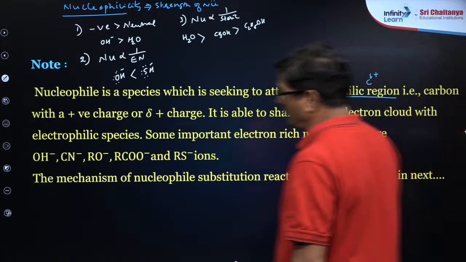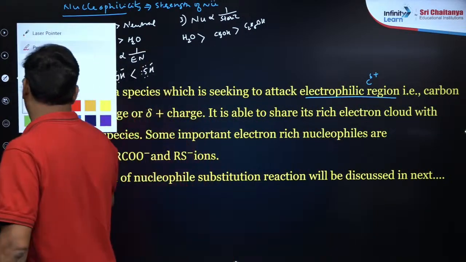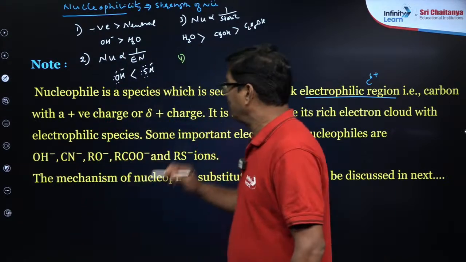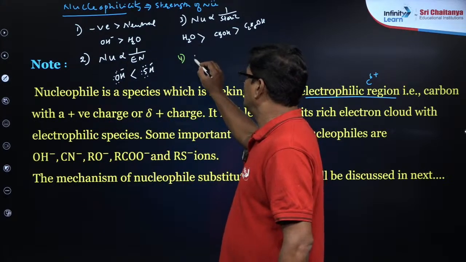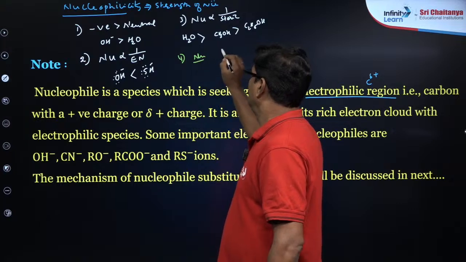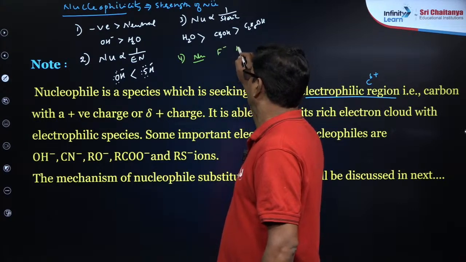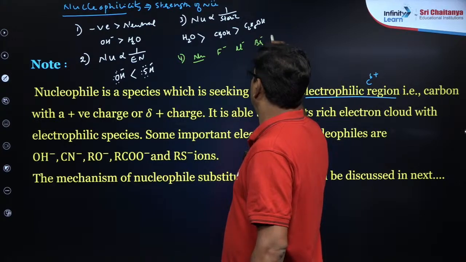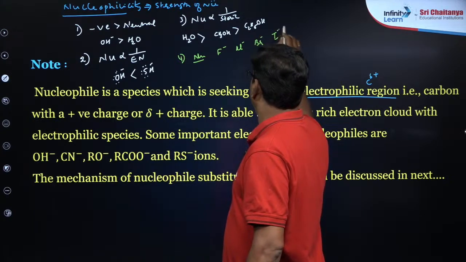और फोर्थ पॉइंट, a very important point, so the electronegativity. So nucleophilicity, fluorine is greater than chlorine is greater than bromine is greater than iodine.